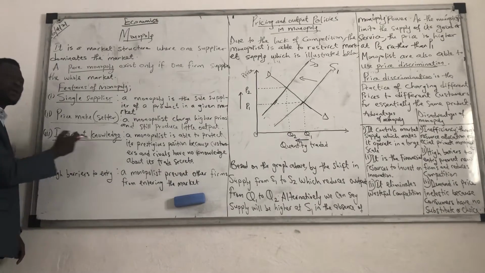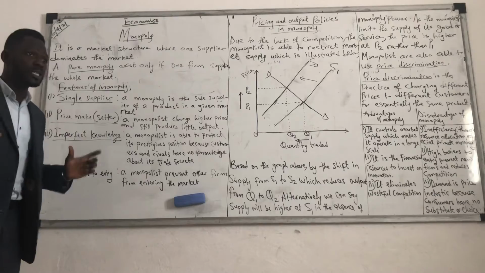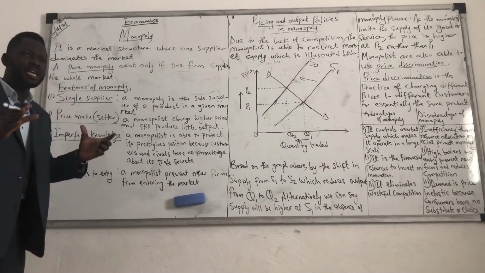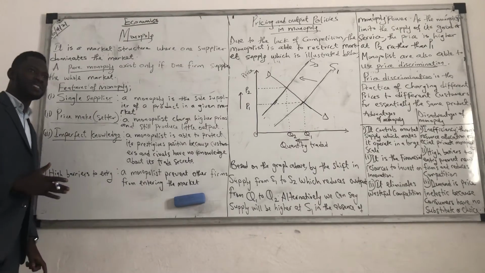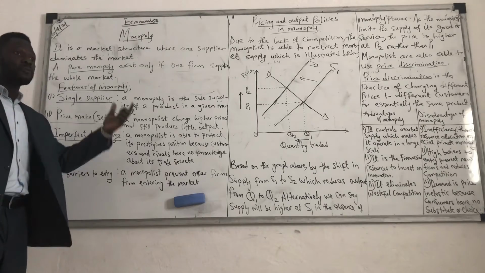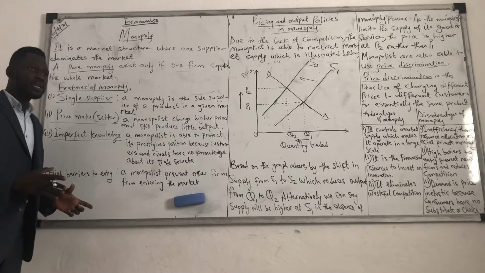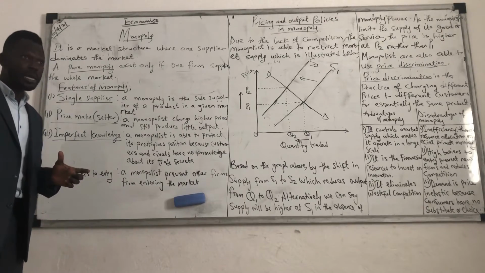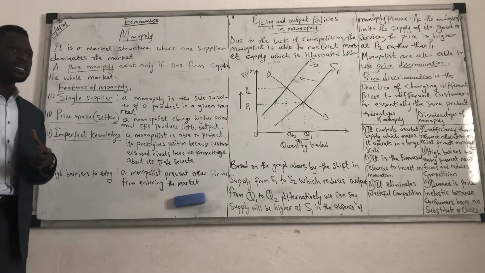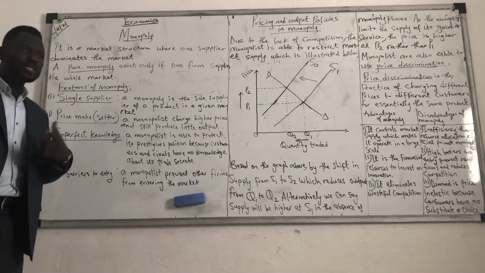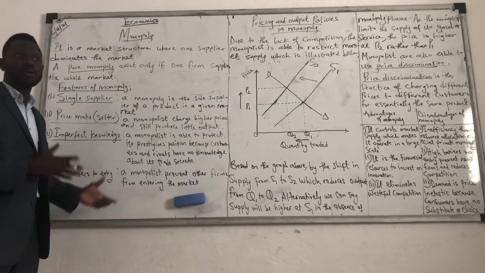So that's what we said, imperfect knowledge. We don't know about it. We don't have any idea about how the product came into existence. Unlike when we have a lot of competition, a lot of businesses selling the same or homogeneous products, for example Coca-Cola and Pepsi. I could choose to get information about Pepsi. I could choose to get information about Coca-Cola.